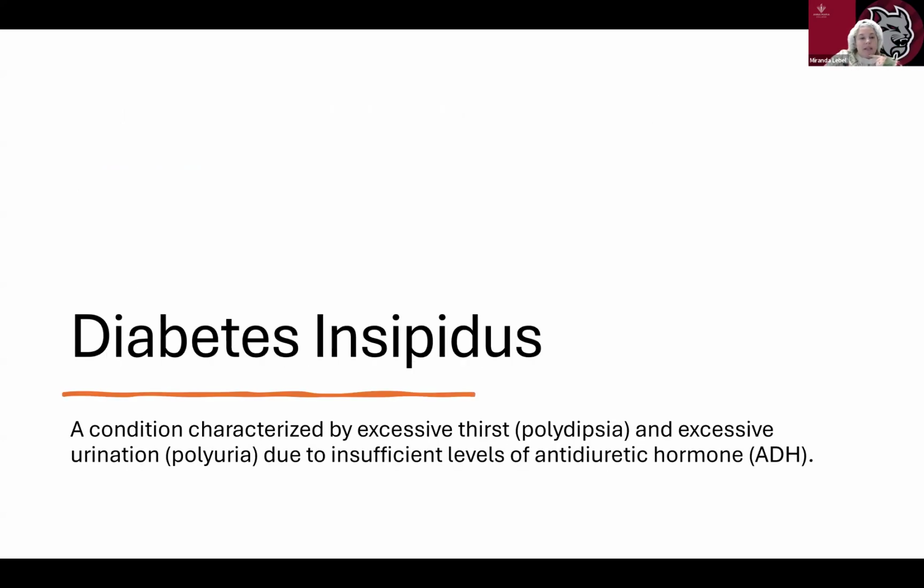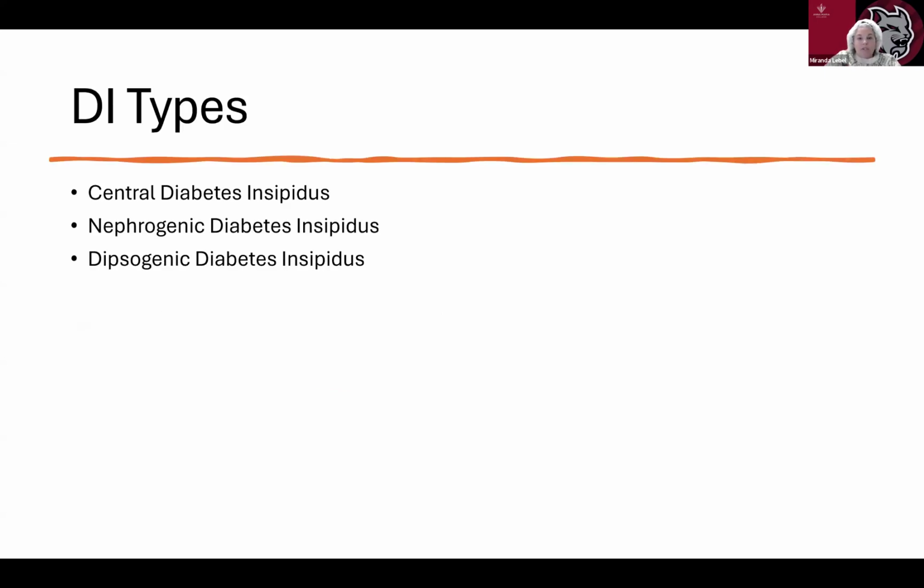So now we're going to focus on diabetes insipidus, a condition characterized by excessive thirst, polydipsia, and excessive urination, polyuria, due to insufficient levels of antidiuretic hormone. We talked about two types, but there's actually three. There's central diabetes insipidus, nephrogenic diabetes insipidus, and dipsogenic diabetes insipidus.